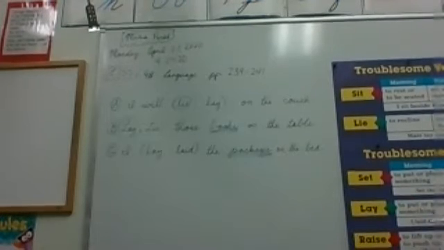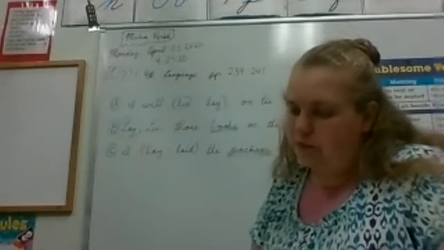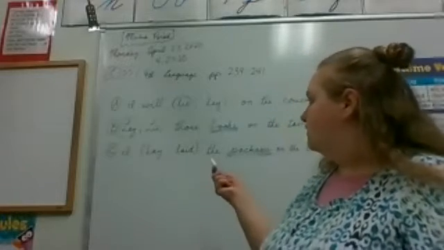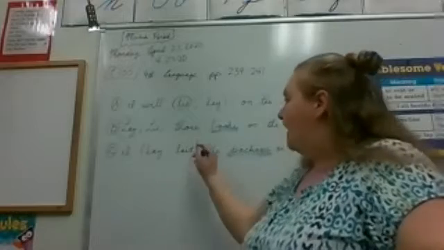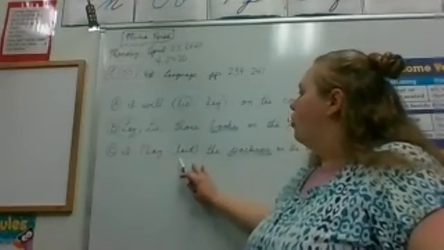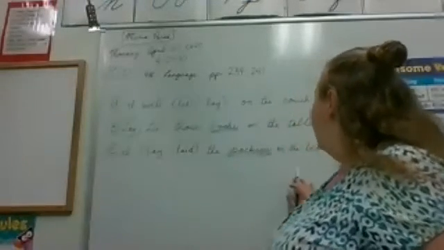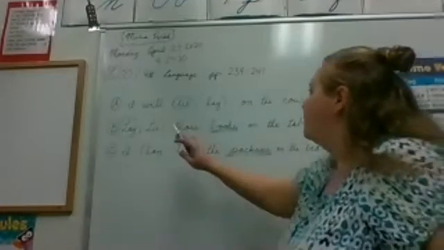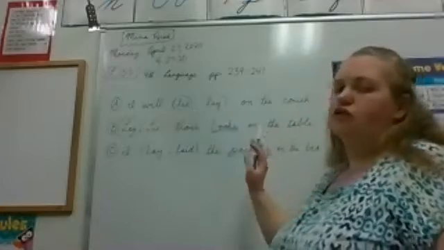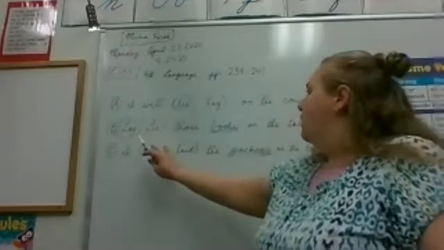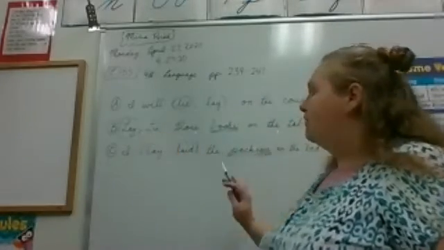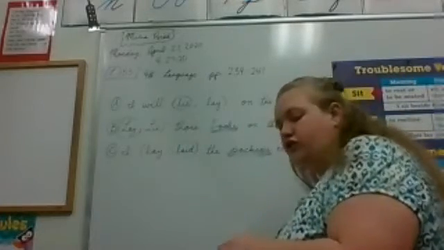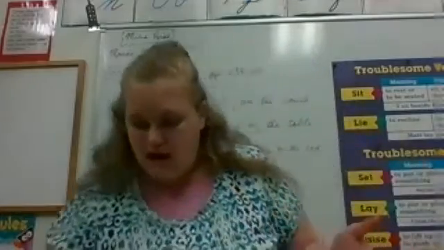Okay, so look at your list and it says the verb lay means to put or place something. Its other forms are lay, laying, laid, have laid. Which one of those is right here in this sentence? Laid, okay? So I laid, I put the packages on the bed. You could replace the word with put and it will make sense. But if you said it here, I will put on the couch, that doesn't make sense, right? Put those books on the table does make sense, correct? Okay, so that's one way to check your sentence there, okay?